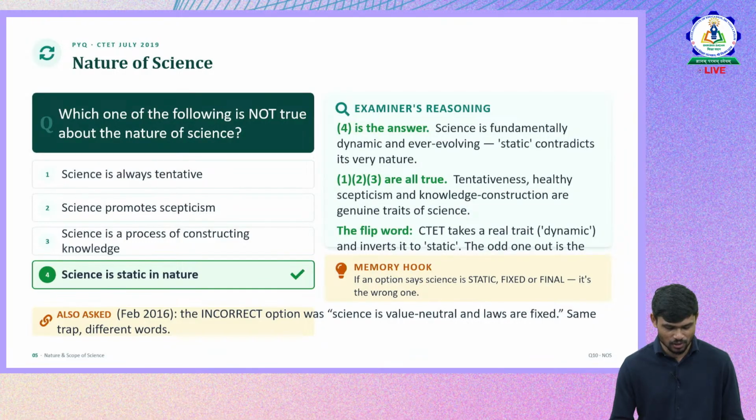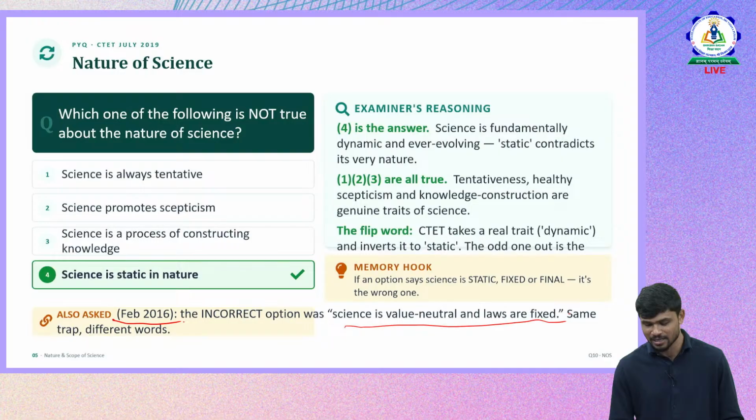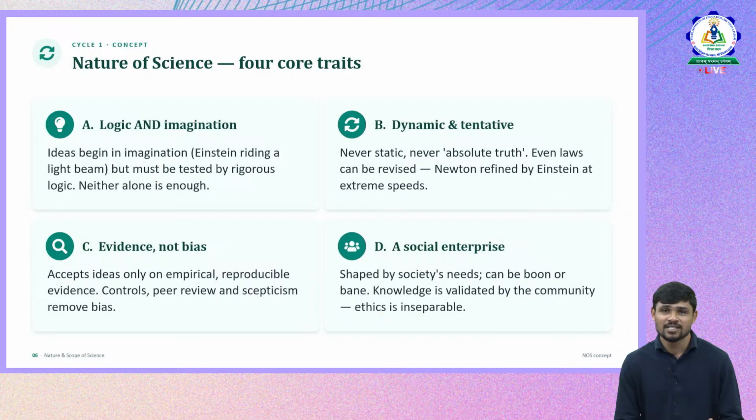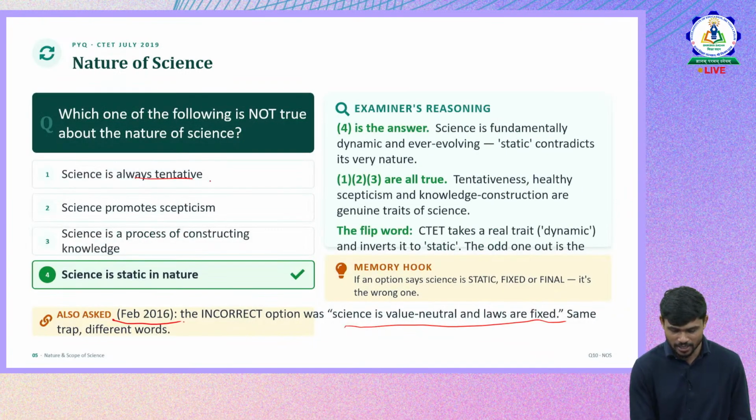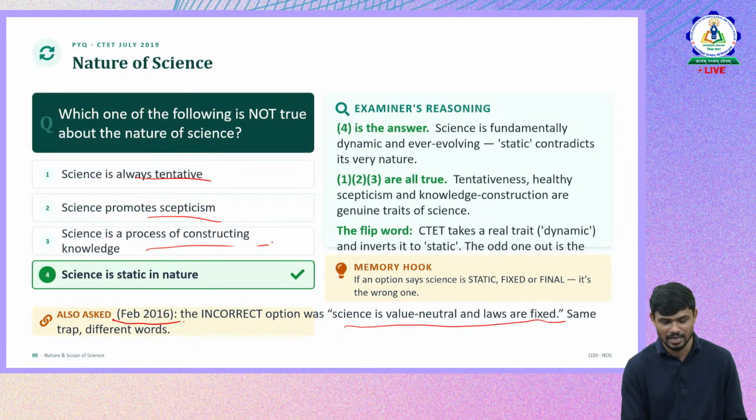This question was also asked in 2016. The incorrect option was "science is value neutral and laws are fixed." The same question was asked there. That is not the characteristic of science. So don't fall for these kinds of statements. They look very catchy and attractive, and you naturally feel these statements are right, and you try opting for them. So nature of science, as we discussed: tentative, skepticism, constructing knowledge, and all regarding nature of science.